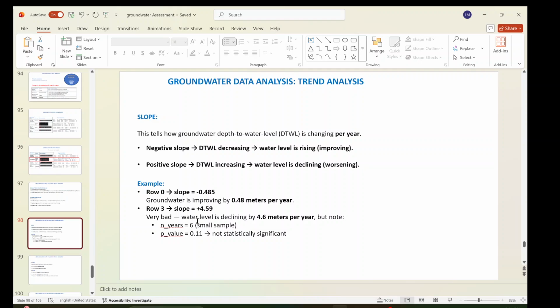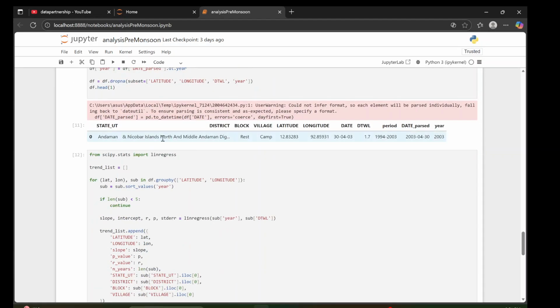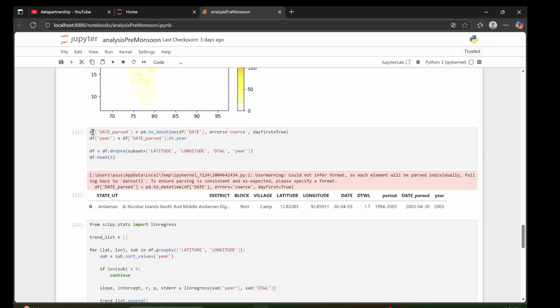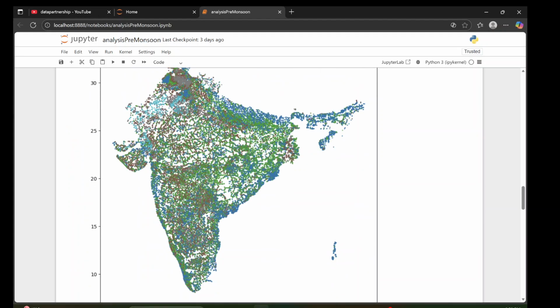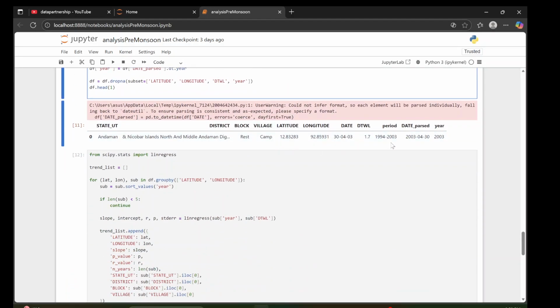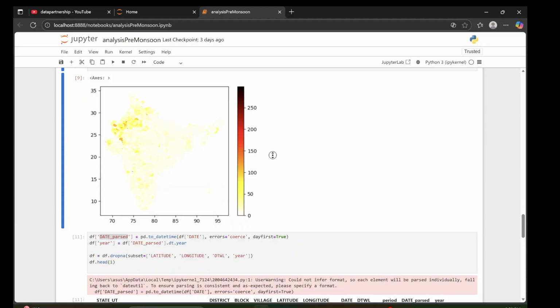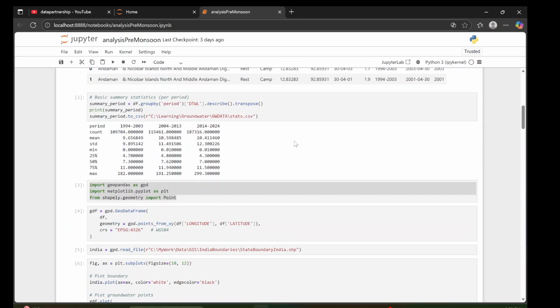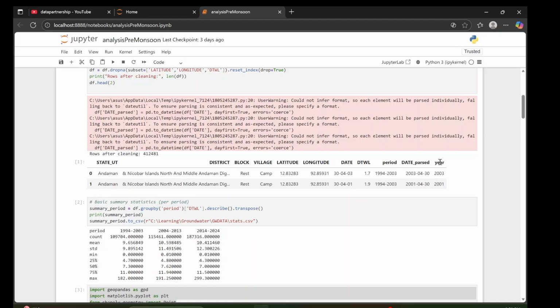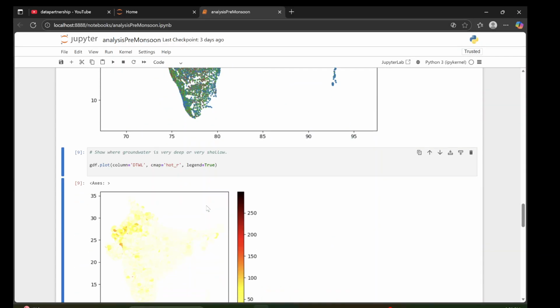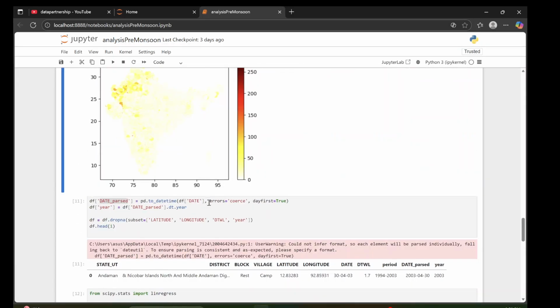So similarly, what I did is this is my data. I coerced the date column, so basically we have created one more column, date parse. I had already done that before, but it is very difficult to handle a lot of data, so I thought it better to do it again. So I have created one more here. It is already there in my previous sheet. If you see here, it's already in the date parse, but I wanted to do it step by step, otherwise I will also get confused.